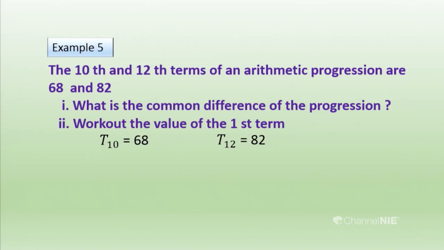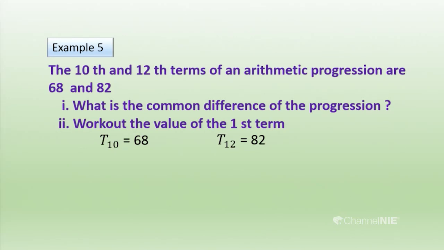According to the arithmetic progression, you can write any term using A and D. T10 is A plus 9D, so A plus 9D is equal to 68.